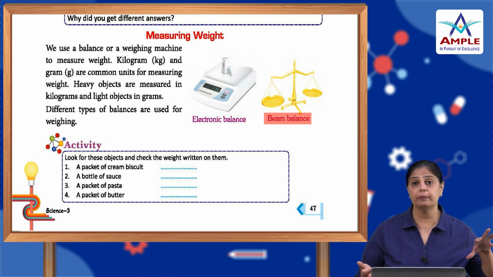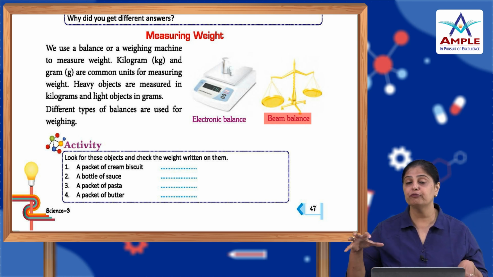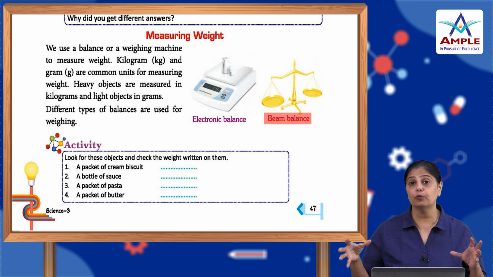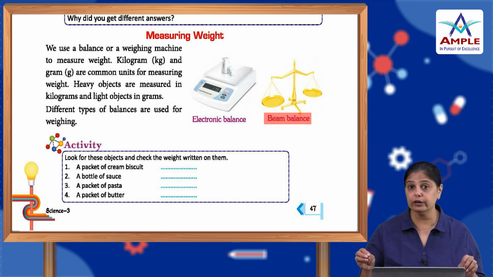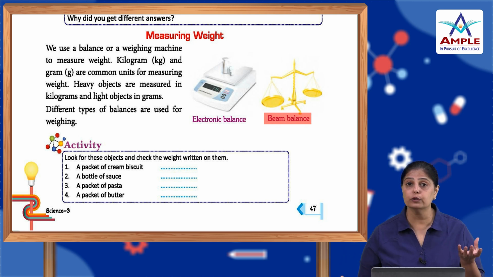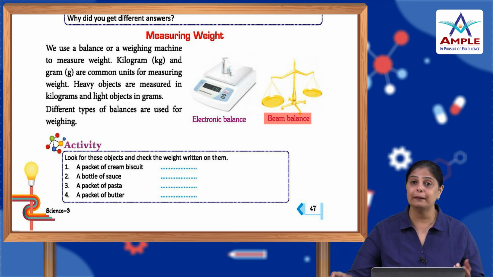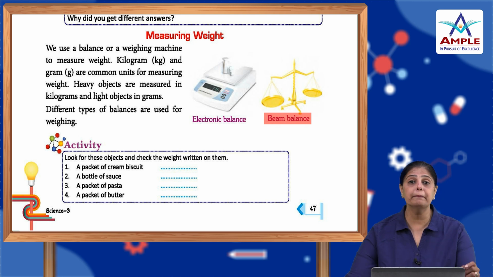Suppose you keep 5 kg here and fruits there, and you want 5 kg of fruits, then you start adding fruits according to the need until you get 5 kg. If it is more, the fruits will go up and the weights will go down, and if it is less, the weights will go up and the fruits will go down, and if it is equal, they will be balanced. So, that is a beam balance.